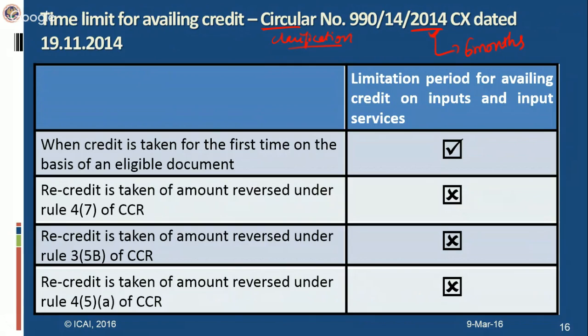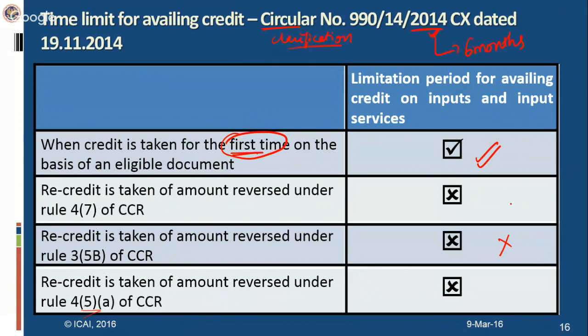What it says is that when the credit is taken for the first time on the basis of an eligible document, then only this limitation period for availing credit on inputs and input services is applicable. What it means is that whenever the credit is not taken for the first time, but because of other reasons, like when a reversal takes place and a credit is taken for the second time, like a recredit of the amount reversed under Rule 4(7), 3(5B) or 4(5A), this circular is not applicable.